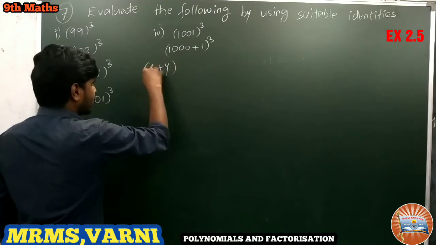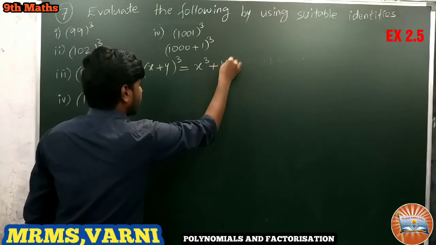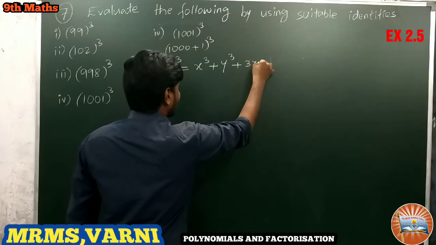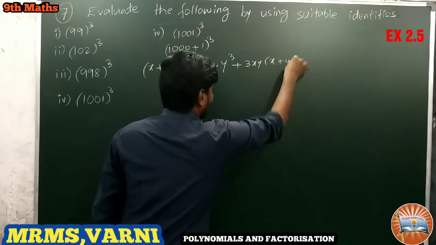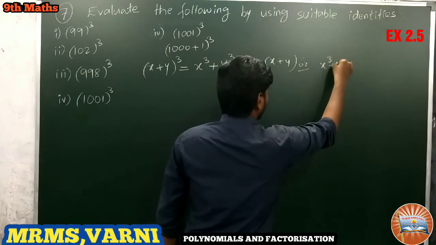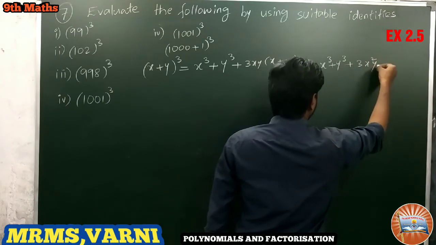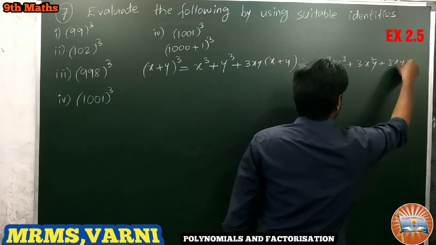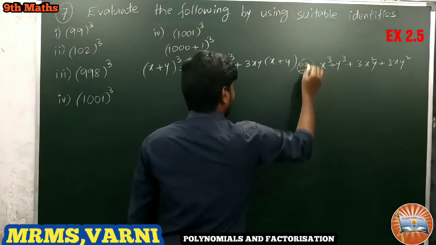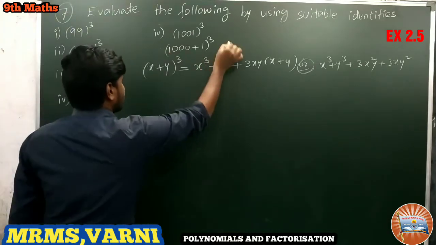We have (x plus y) whole cube is equal to x cube plus y cube plus 3xy into (x plus y), or x cube plus y cube plus 3x square y plus 3xy square. We can use any one, both are the same. So I am taking the first one.